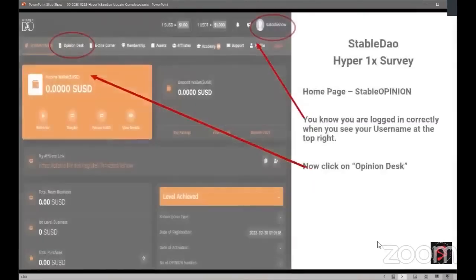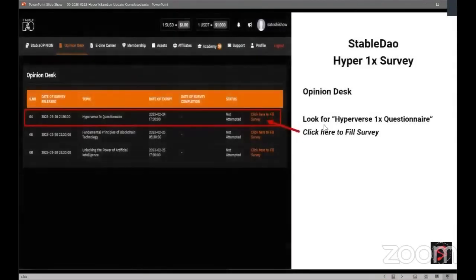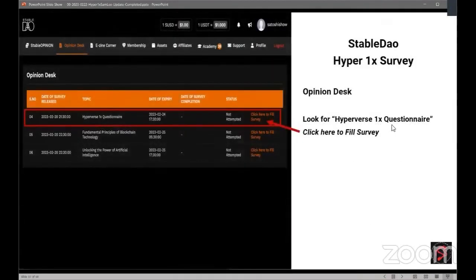And here, you will be in. Again, if you see your username up here to the top right, that means that you are logged in. Now you're going to click on Opinion Desk, which is this link up here. And then look for the Hyperverse 1X questionnaire, right here. Then you're going to click here to fill out the survey.